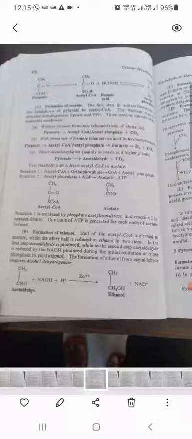The formation of ethanol from acetaldehyde requires alcohol dehydrogenase. Now, acetyl-CoA gives you acetate and ethanol. This is the first reaction observed in mixed acid fermentation or mixed acid producers.